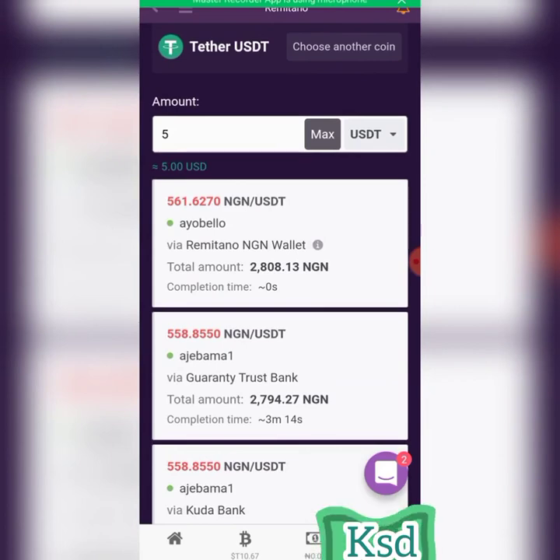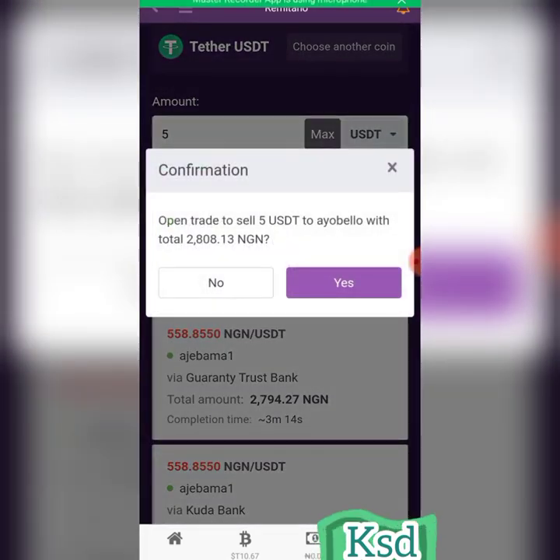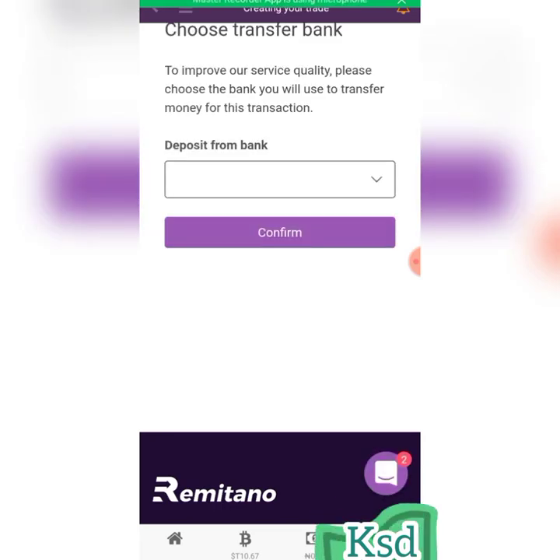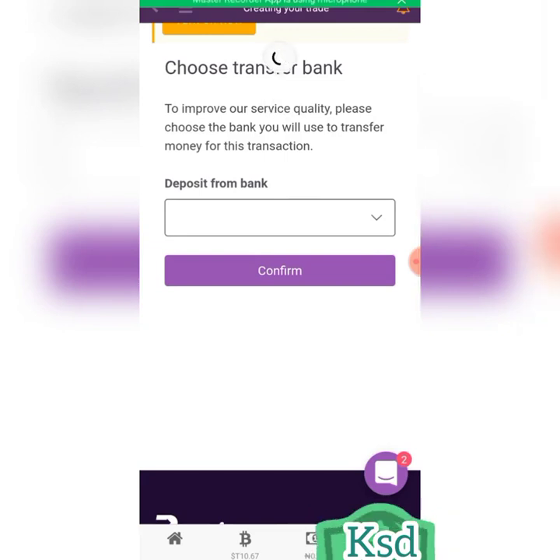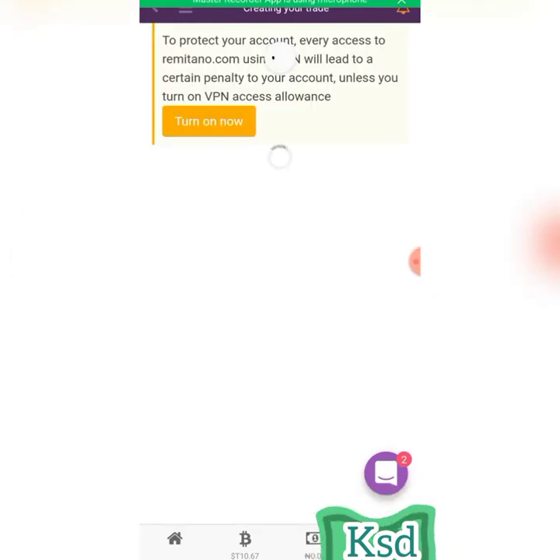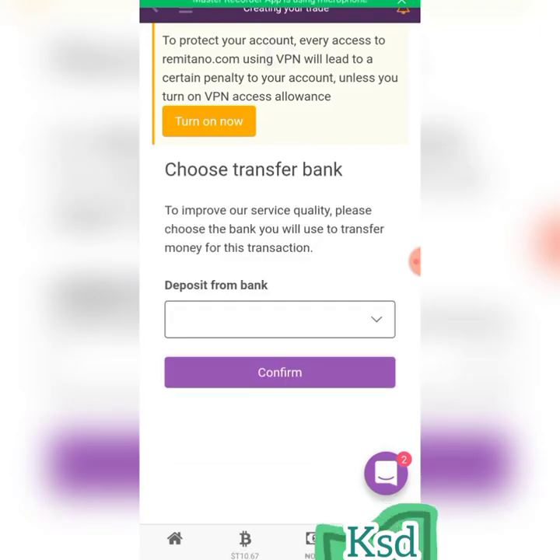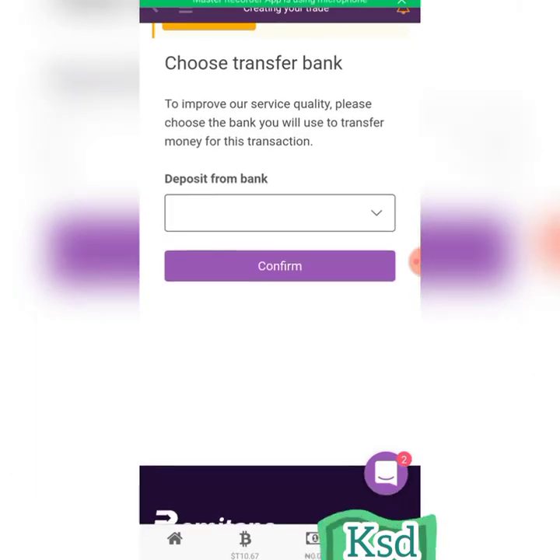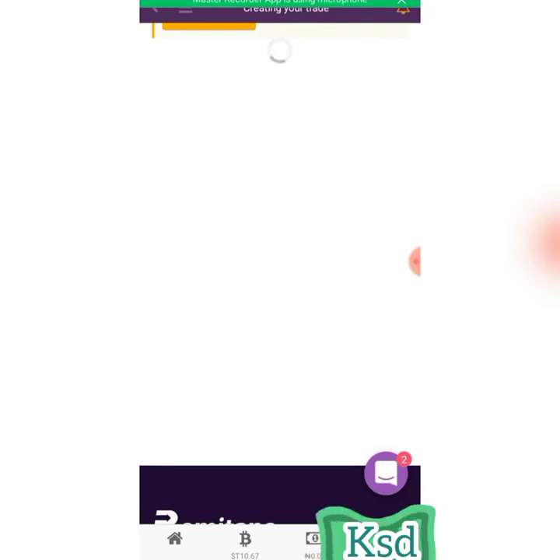So what are we waiting for? We just pick this first one. If it asks you to open trade with this, you say yes. So it's creating now. In this second phase now, you don't need to select bank. Note, you don't need to select bank here. Just click on confirm.